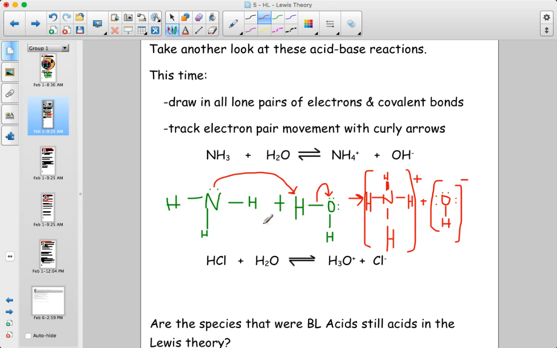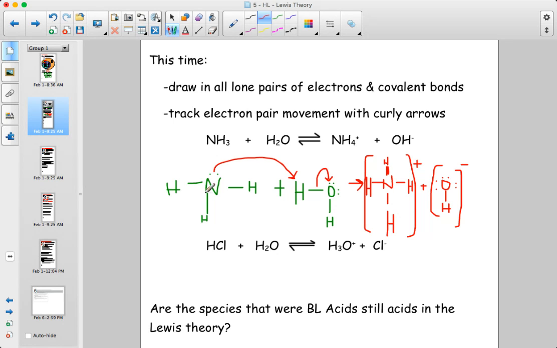Notice that before, we called it a Bronsted-Lowry base because it accepted a proton. But now it's also a base because of what it does with electron pairs. So it's still a base. Now we just say it's also a Lewis base.